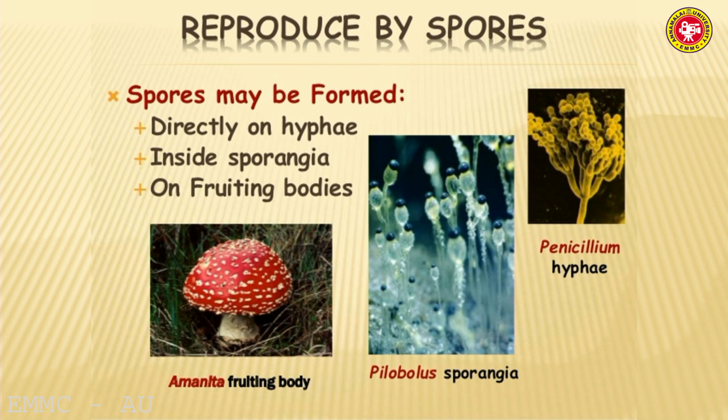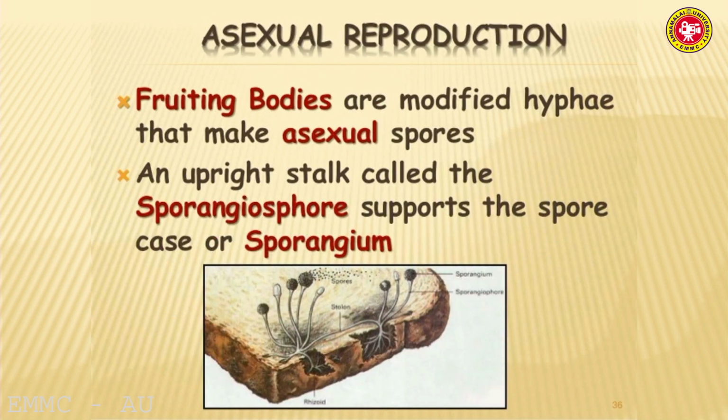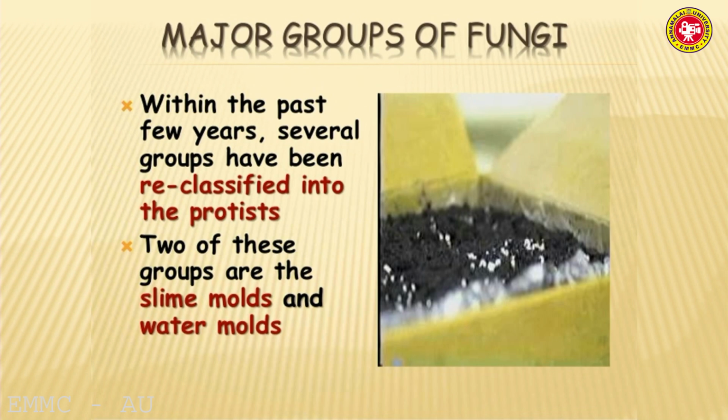Spores may be formed directly from the hyphae, inside the sporangia, or from the fruiting body. A fruiting body is found in multicellular fungi; the mushroom structure is an example. It involves asexual reproduction. Next, sporangiospores are produced in a sporangium at the tip. Within the past few years, several groups have been reclassified into the protista, mainly the slime molds and water molds.